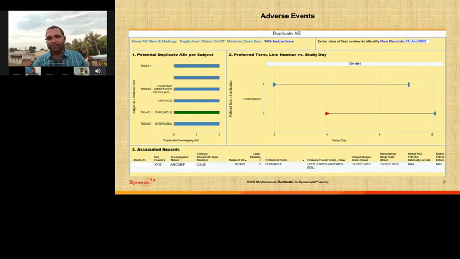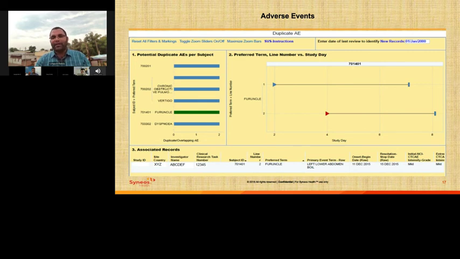So what will the site do? The site will review this data, and if it is a duplicate adverse event, then they will inactivate the corresponding duplicate adverse event. Or else the site can choose to update the date if it is not a duplicate. Once the date is updated, you will not see any duplicate adverse event.